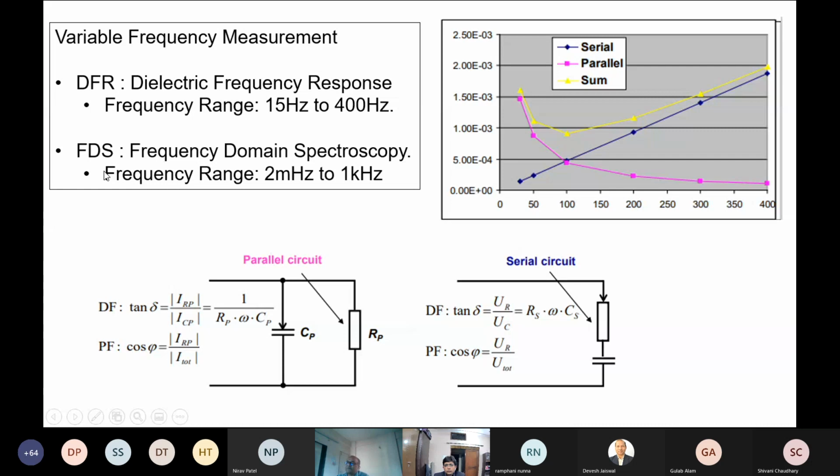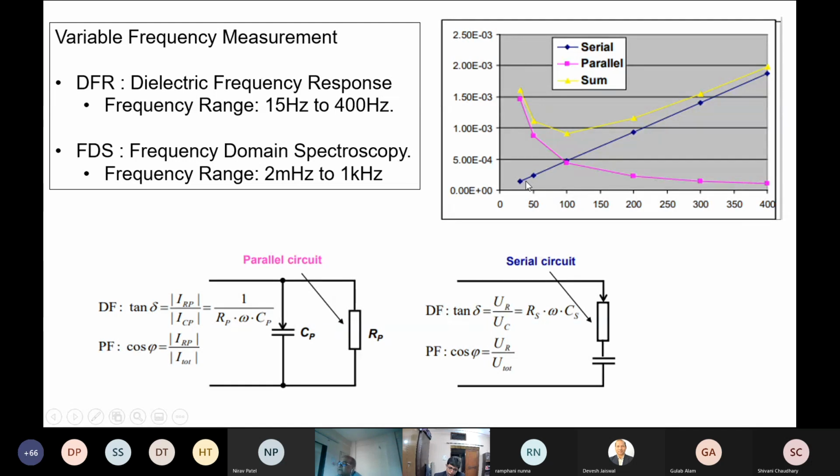One is DFR. Some people use the terminology narrowband DFR and wideband DFR, but let's use the terminology DFR. Here the frequency range is 15 Hertz to 400 Hertz. And for FDS, frequency domain spectroscopy, the frequency range is millihertz to kilohertz.